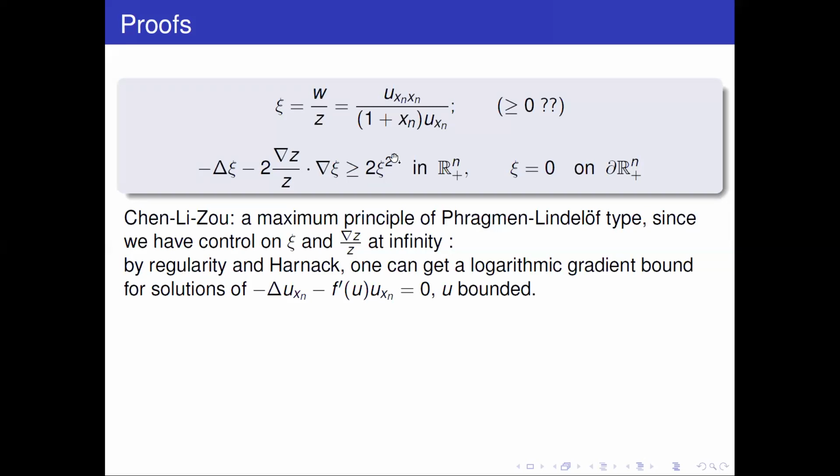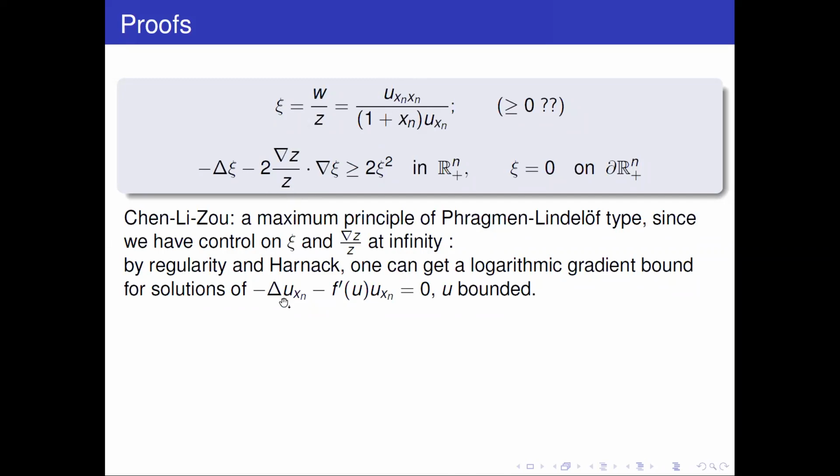Because we can control both the super solution xi itself, and the first order term, which is grad z over z at infinity. Because what are xi and grad z over z? Xi is a second derivative of u over u_xn. I mean, derivative of u_xn over u_xn, and gradient of z over z is exactly the same. Z is the first derivative, so the gradient of z is behaving like the gradient of u_xn over u_xn.